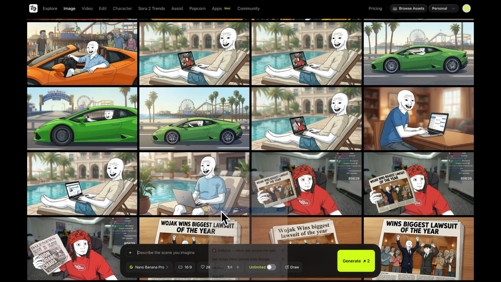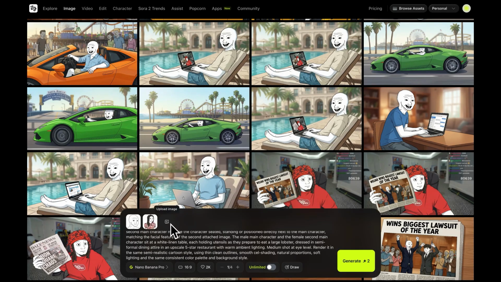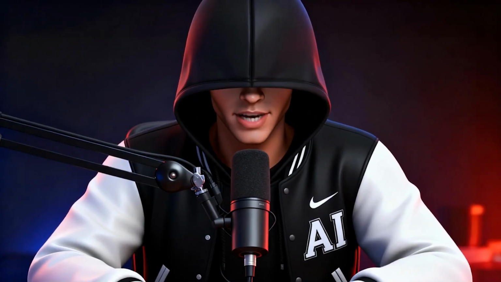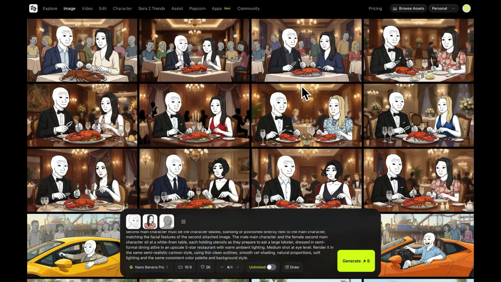This time, however, we need to upload 3 character reference images. Wojak himself, a gold digger character, and the NPCs as bystanders, sitting at their own tables in the restaurant. After all 3 are uploaded, I'm increasing the output to 4 because we want fast generations, and then we hit generate to see what the AI cooks up.